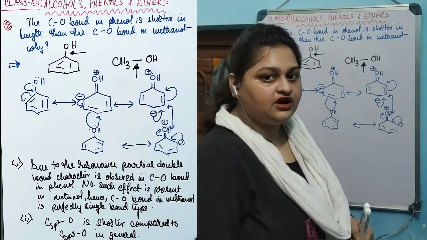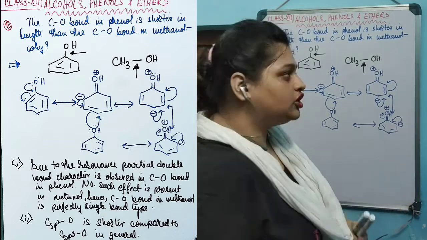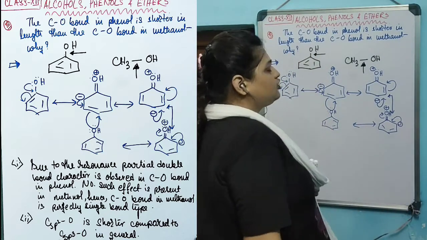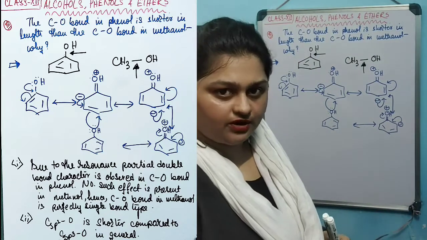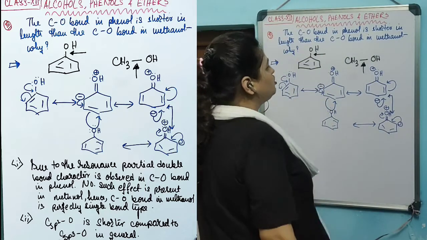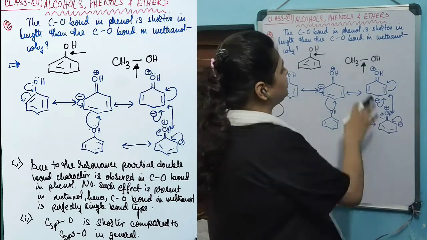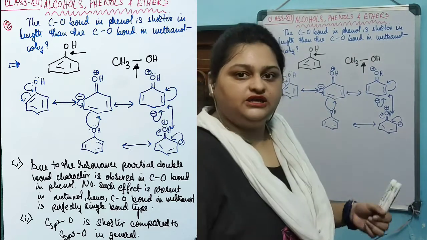That's why it is almost perfectly a single bond, which is not the case for the carbon oxygen bond in phenol, which is a partial double bond. Hence, the length of the carbon oxygen bond in phenols is a little bit shorter compared to the carbon oxygen bond in methanol.